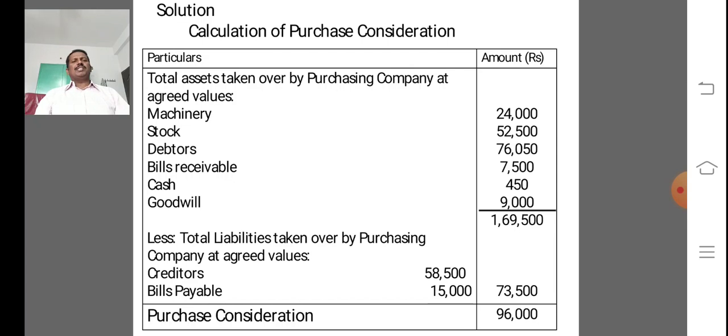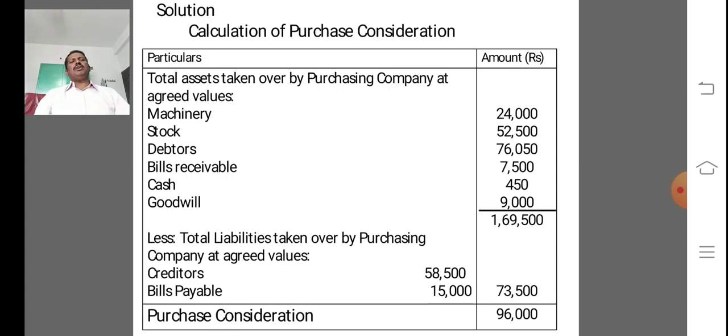The total assets taken over by the purchasing company is 1,69,500, less total liabilities taken over by the purchasing company at agreed value. In this problem, creditors are taken over at 58,500 and bills payable at 15,000.